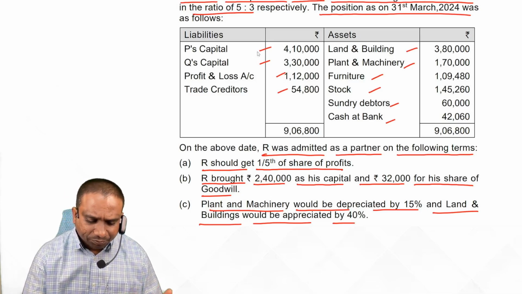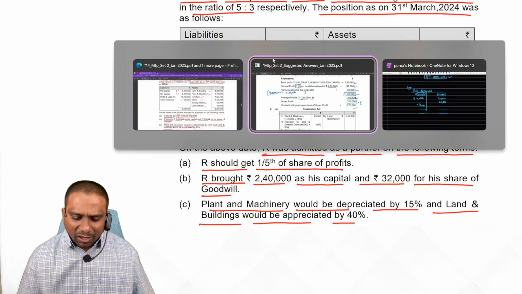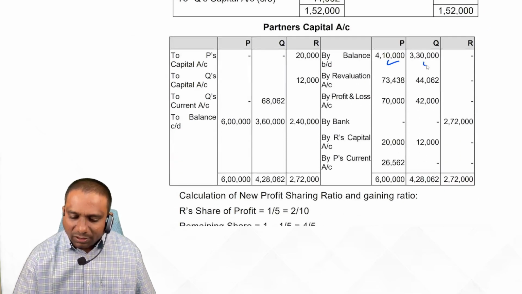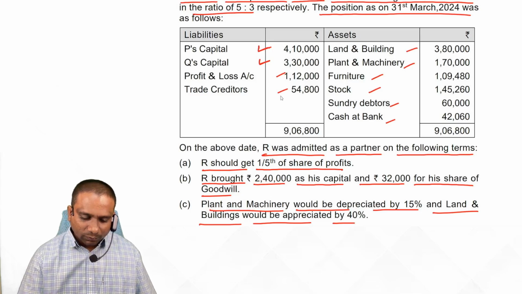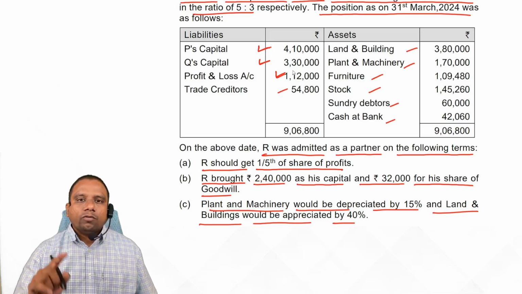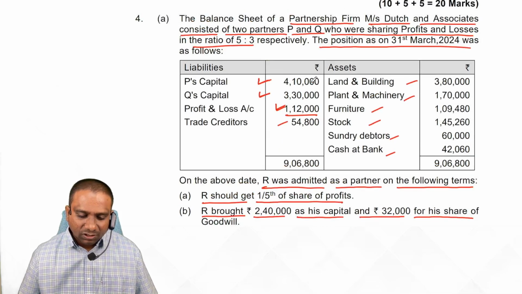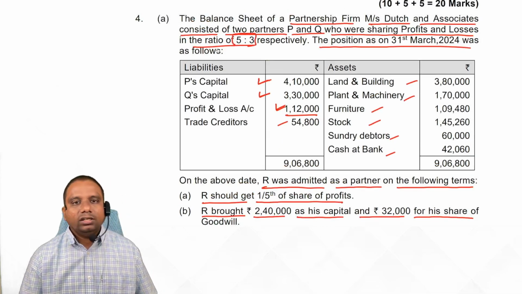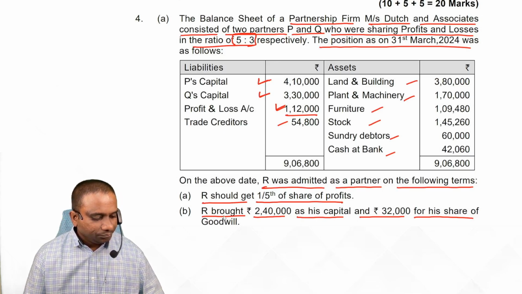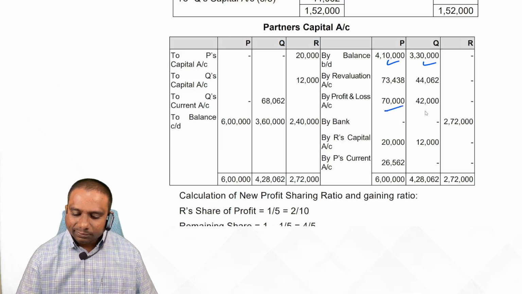Now look at first P capital, Q capital. Show them in the balance sheet as opening balances. Next one, profit and loss account balance. Distribute among partners. Entry: profit and loss account debit to partners' capital account. 1,12,000 rupees is distributed in 5:3 ratio. Distribute 1,12,000 into 5 by 8, 70,000, and 42,000.